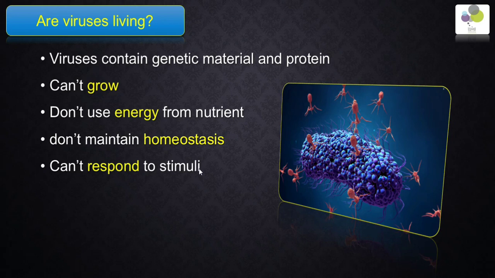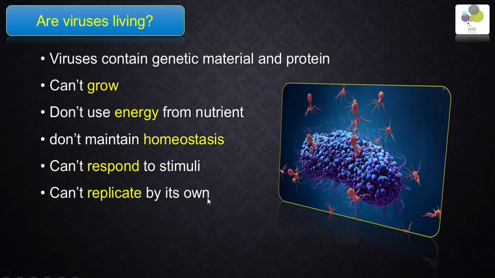And one important thing also, the viruses cannot replicate on their own. They need a living cell to replicate inside it. The virus injects its DNA, or genetic material, inside the cell, and then this genetic material controls the cell's nucleus and orders the cell to make more genetic material and proteins for new viruses.